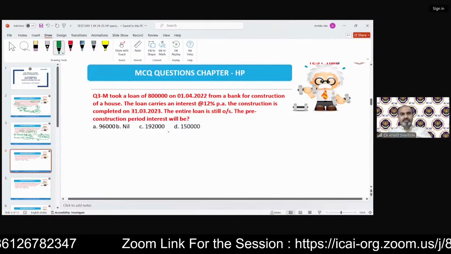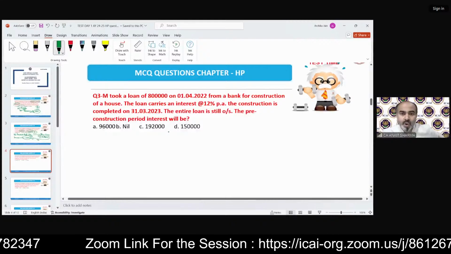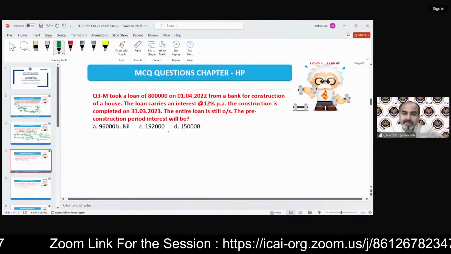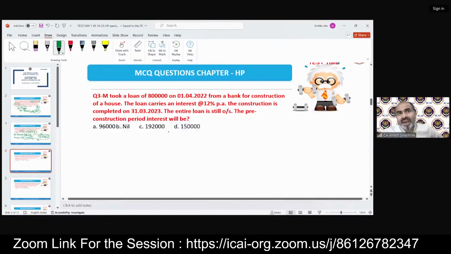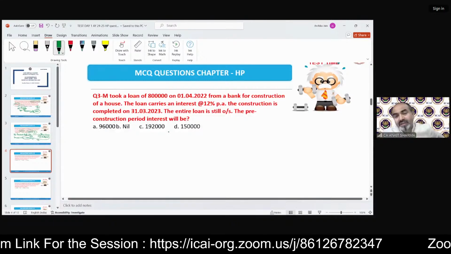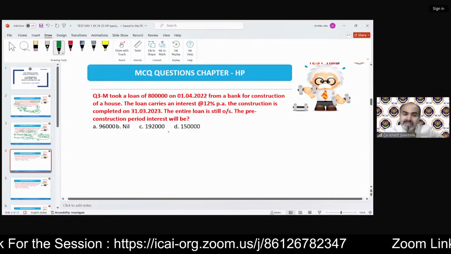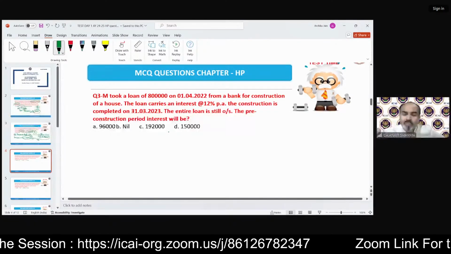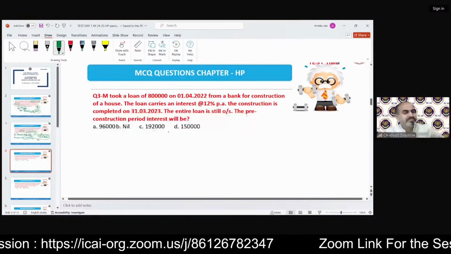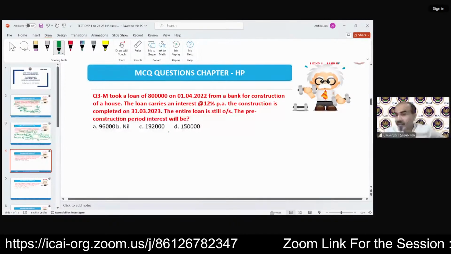Next is M took a loan of 8 lakh on 1st April. Why am I repeatedly solving the interest provision? Because I personally believe under income from house property, only two things need to be solved correctly.